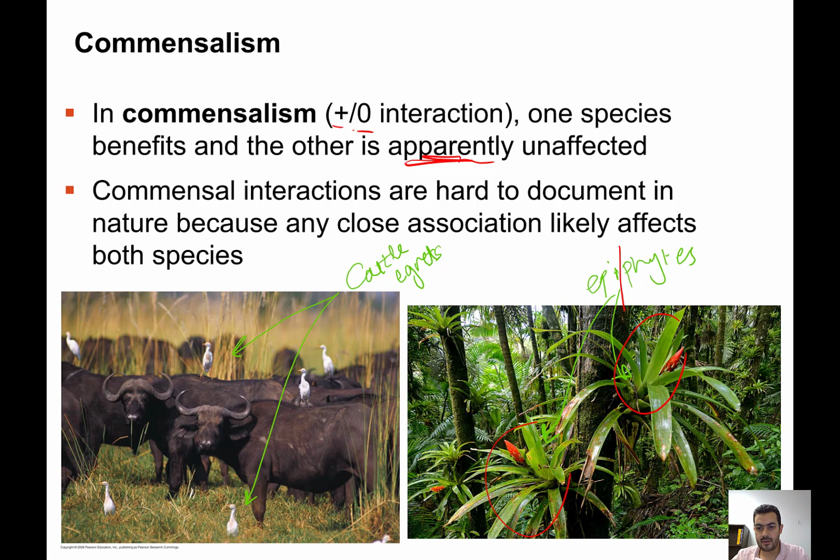We usually see this in tropical areas where the competition for sunlight is high. So this plant is using the host plant in order to grow higher, to get exposure to the sunlight. Here it is not causing any harm to the host, but it is getting benefit from this relationship.